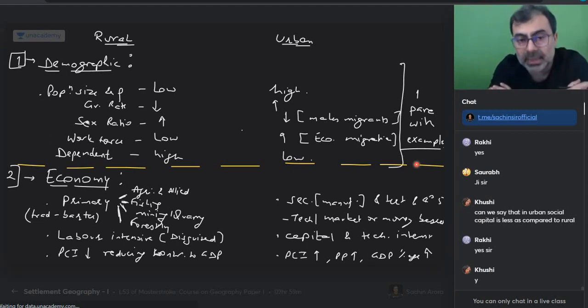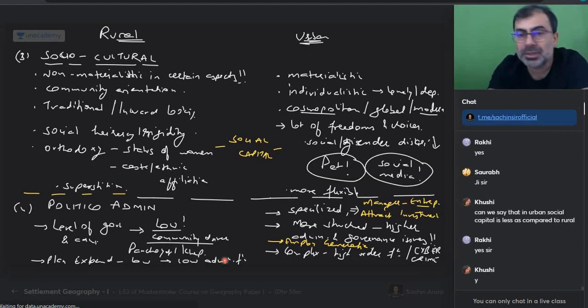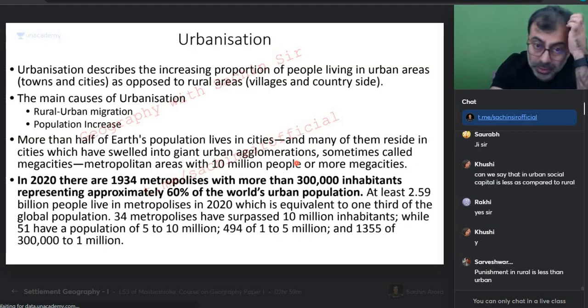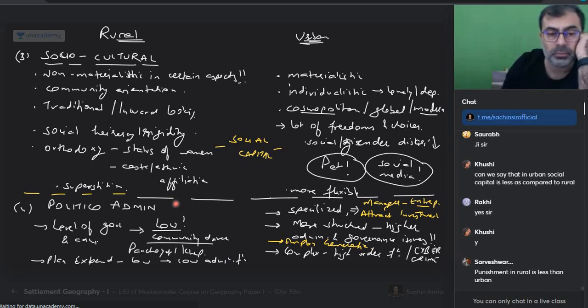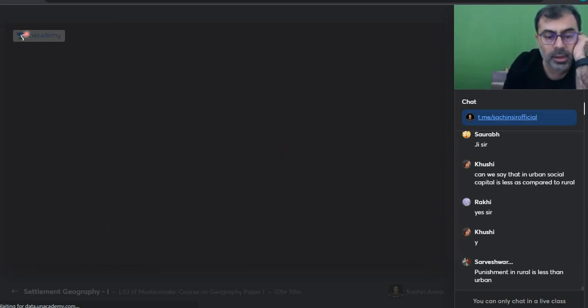I'm trying to create those categories which will help you write powerful paragraphs, which will help you give case studies. You can make maps also, diagrams also, show to the examiner, say, hey, and that is what is going to make a difference. Is everyone with me on this? Are we clear? Everyone, any question? Question hai to pucho.